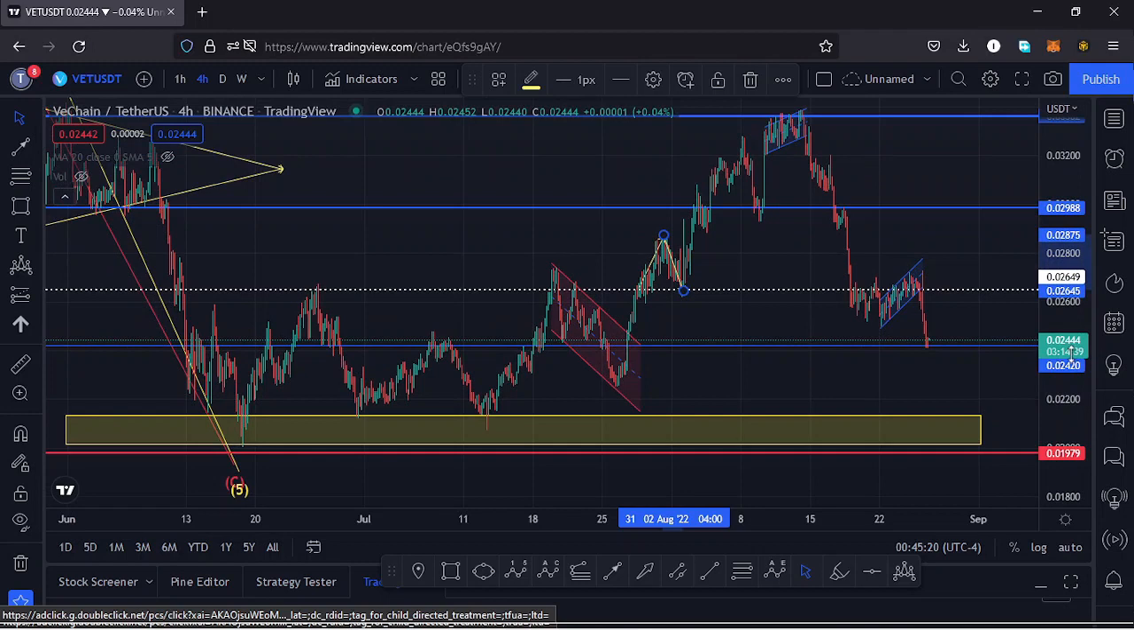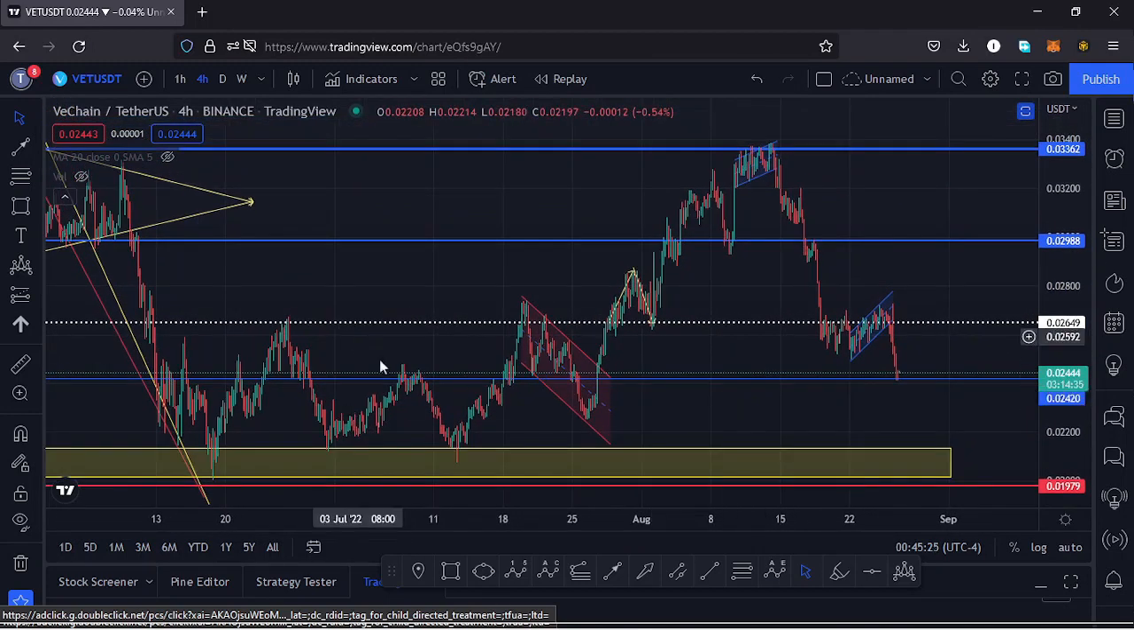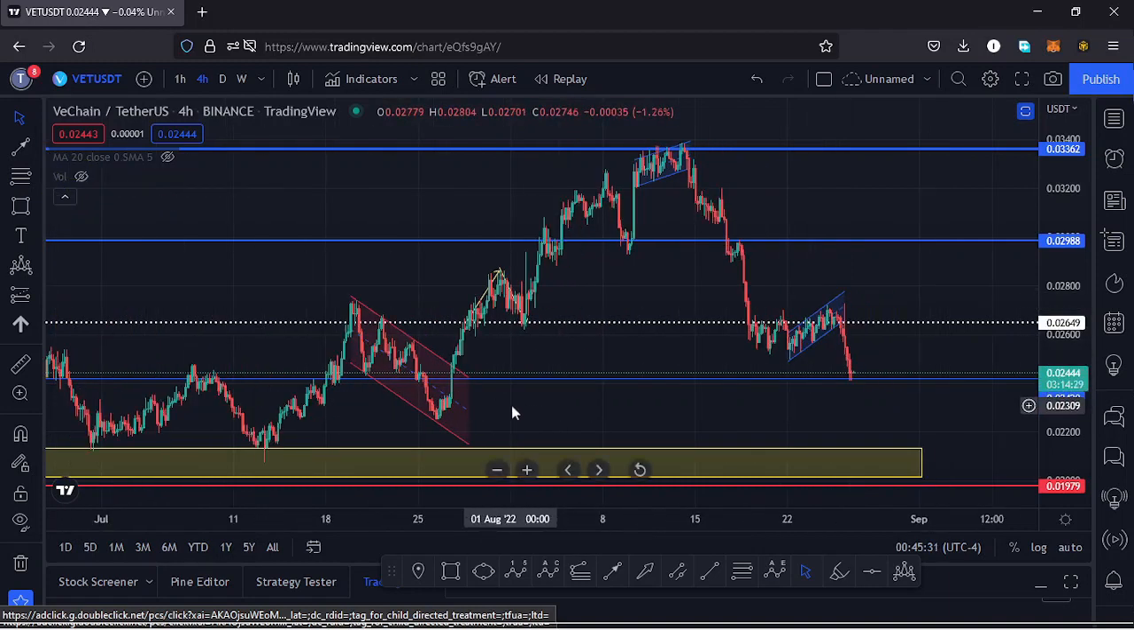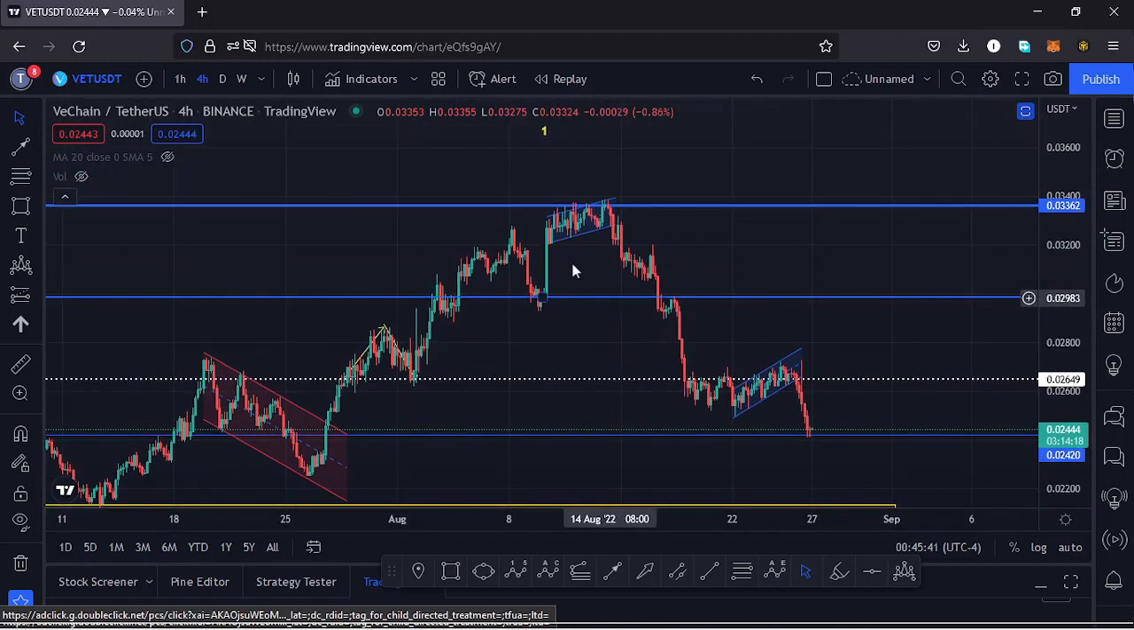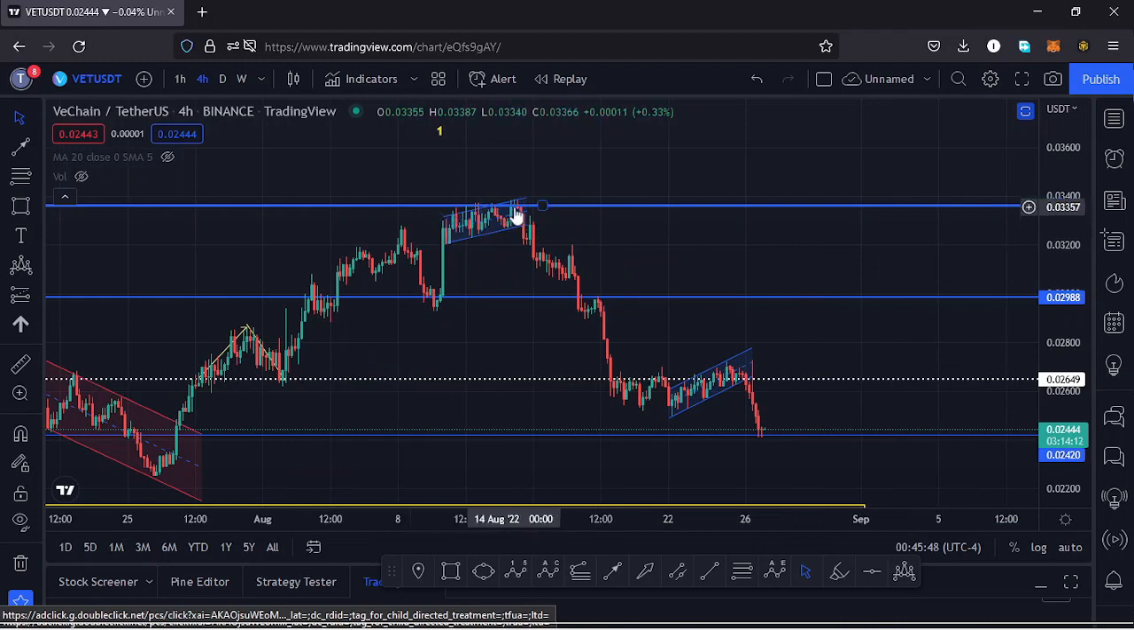Here on the 4-hour chart, after making our low at around the $0.02 mark, we saw a very nice bounce to the upside. We had also been trading within this descending channel. We managed to break out of that descending channel to the upside. We also managed to break above a key area of resistance over here. We even saw a retest and continued pushing higher, before we got rejected at the key area of resistance at around the $0.03362 mark.